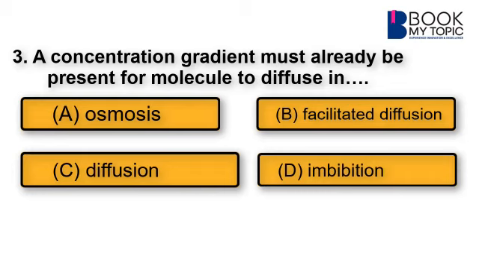Answer diffusion is not possible, as diffusion is carried out from higher concentration toward the lower concentration, or higher to lower region randomly, where concentration gradient is not required. Imbibition is a kind of absorption of water from the colloidal system, and so the concentration gradient must already be present in the case of facilitated diffusion only.